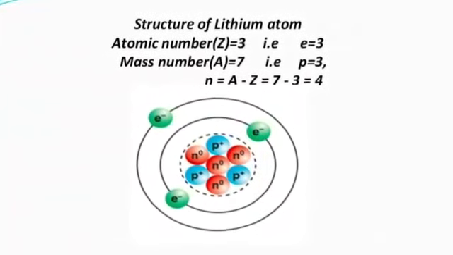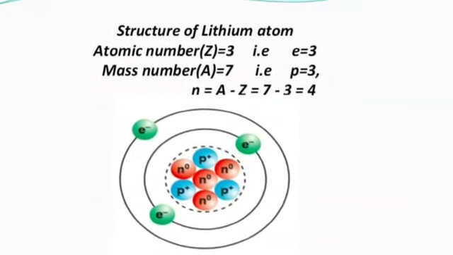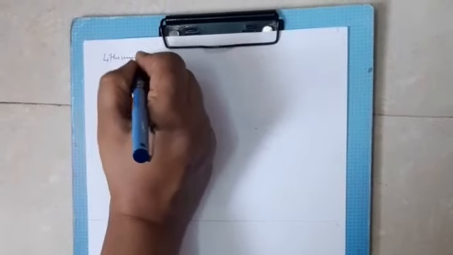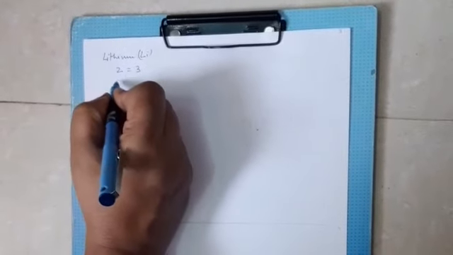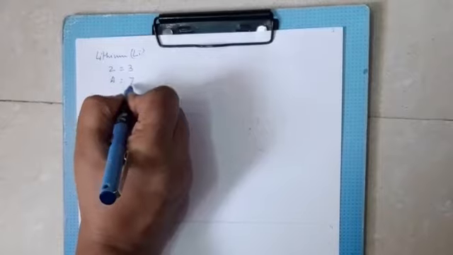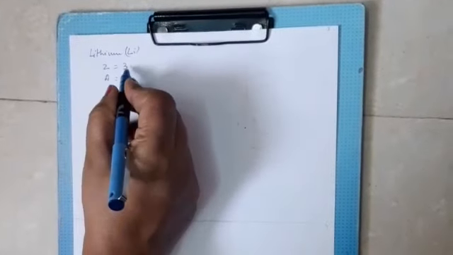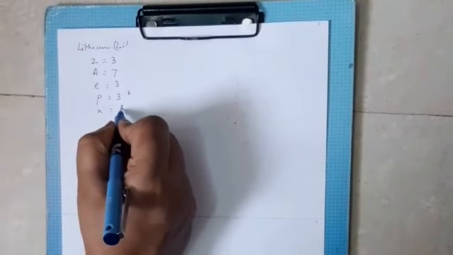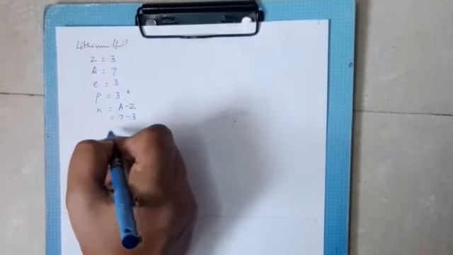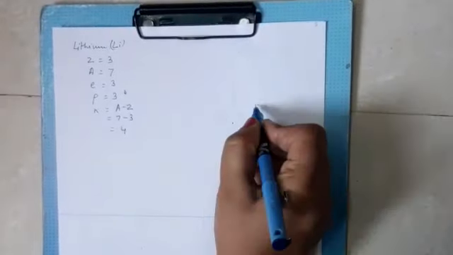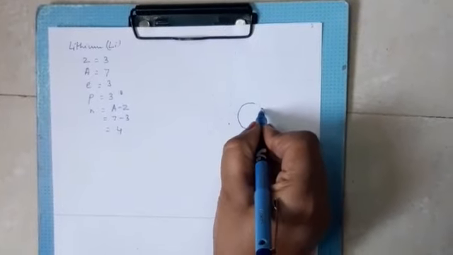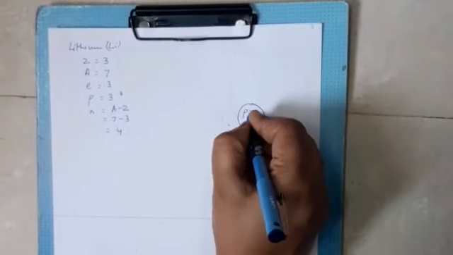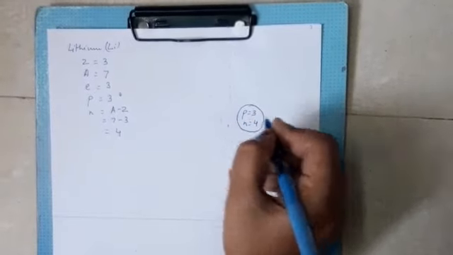Next, we have the structure of the atom of lithium element. The structure of lithium atom. Li is the symbol. Atomic number is 3. Mass number is 7. Therefore, electron is 3. Proton is 3. Neutron is A minus Z. 7 minus 3 is equal to 4. The nucleus is drawn. We write down the proton is equal to 3, neutron is equal to 4.